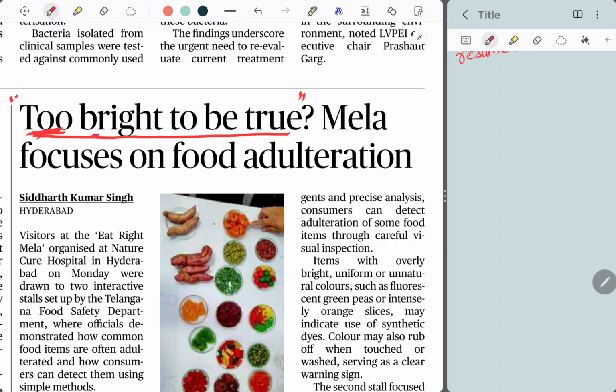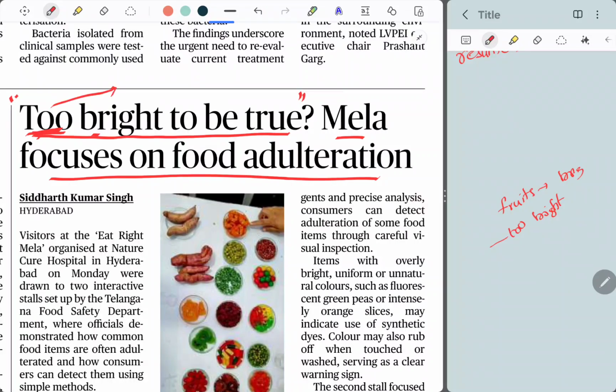Here the focus is on food. Here fruits are attractive when they are bright, right? When they are too bright, you might get attracted so much, but that's the moment you have to be cautious. If it is so beautiful and so bright, something is fishy. Too bright, it's too much. Too means something big. Too bright means very much bright, means they have mixed some chemicals. Naturally it will be bright but not too bright, right? It won't be that clear. So, too bright to be true.